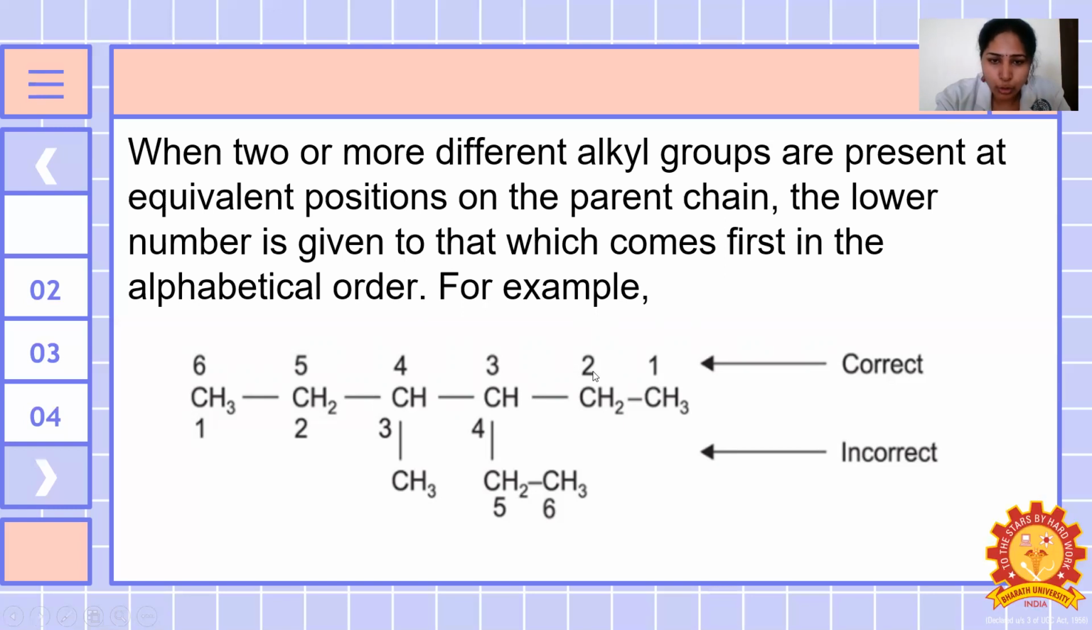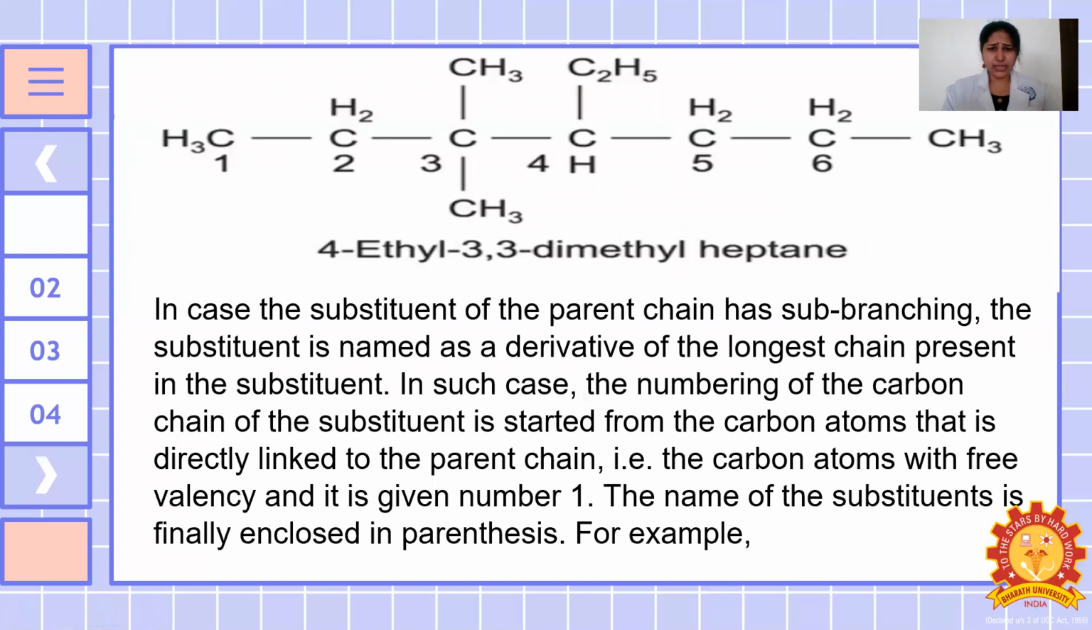See here, 1, 2, 3, 4, 5, 6. So it is said to be the alkane. This is correct, and this should not happen. This is incorrect. So in alphabetical order, methyl we are giving as number 1. So see here.